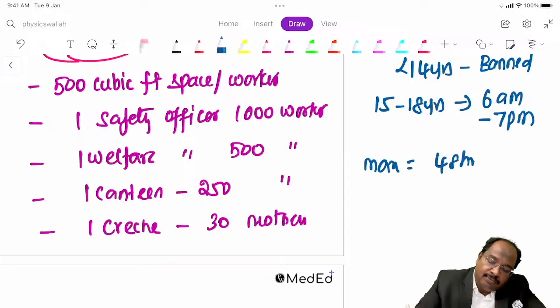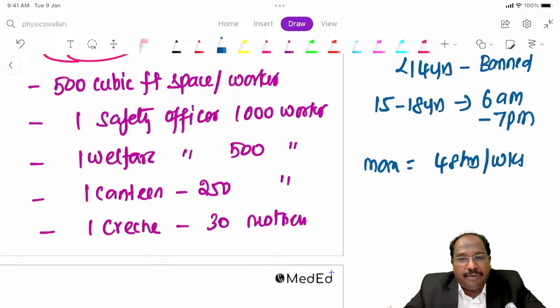Maximum working hours is 48 hours per week. Okay, 48 hours per week. One day should be a holiday. Every day we should have 8 hours of working.